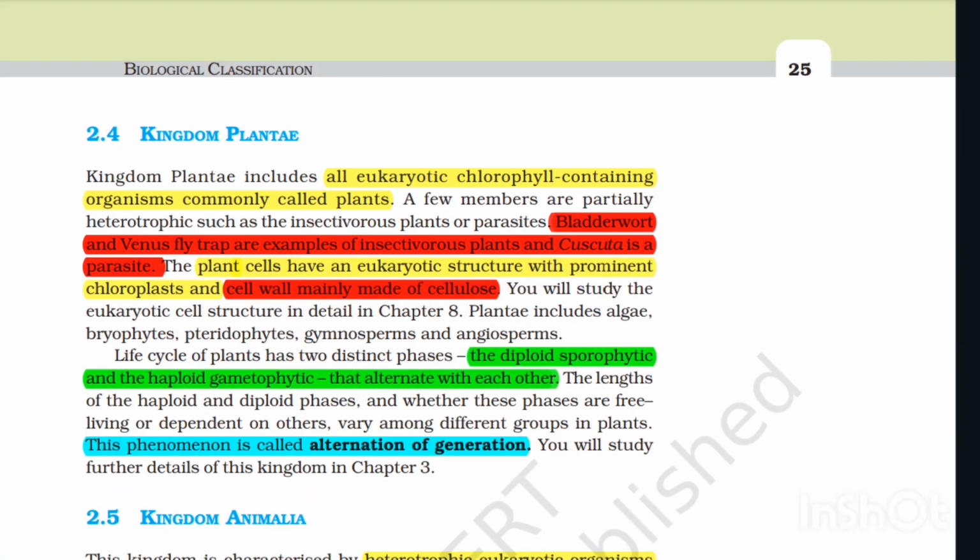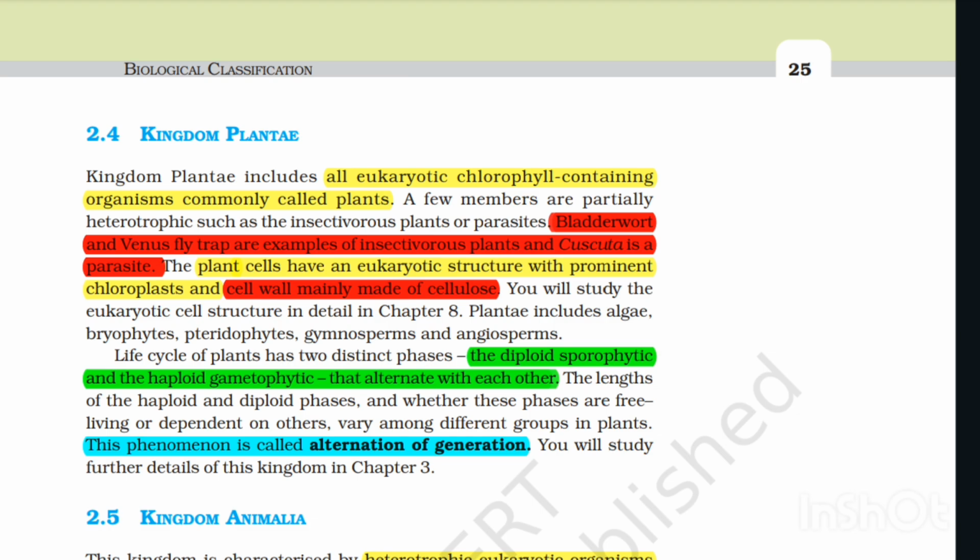2.4 Kingdom Plantae. Kingdom Plantae includes all eukaryotic chlorophyll-containing organisms commonly called plants. A few members are partially heterotrophic, such as insectivorous plants or parasites. Bladderwort and Venus flytrap are examples of insectivorous plants, and Cuscuta is a parasite. The plant cells have a eukaryotic structure with prominent chloroplasts and a cell wall mainly made up of cellulose. You will study the eukaryotic cell structure in detail in Chapter 8. Plantae includes algae, bryophytes, pteridophytes, gymnosperms and angiosperms.